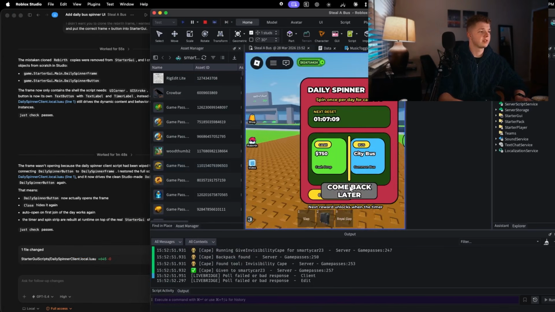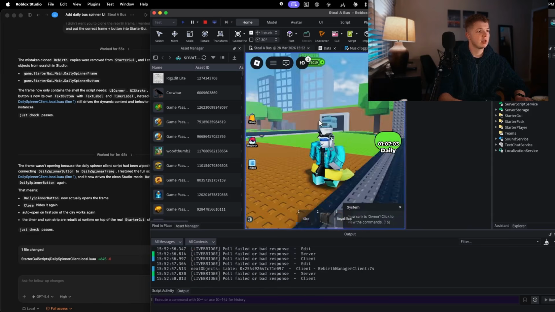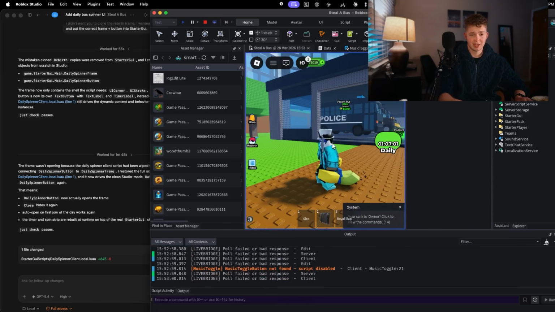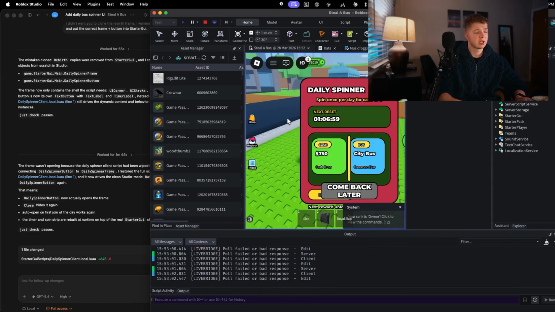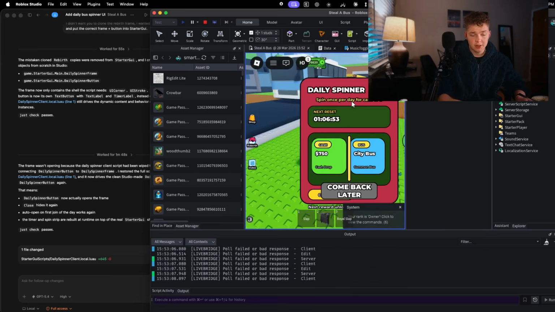All right, now it opens. It successfully changed the design. It's not perfect, but it actually got it way closer to what we'd want, and I'm happy with it. We didn't have to be in debugging hell too long. Definitely not long enough to have to restart it altogether. But that's it, you now have it. This is how you use AI to make Roblox games. This is the new era we're in.